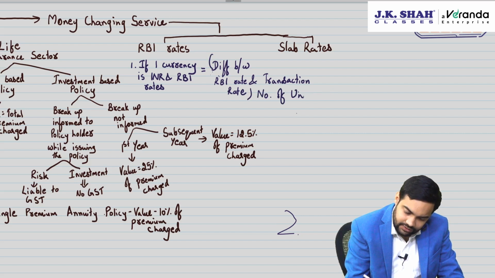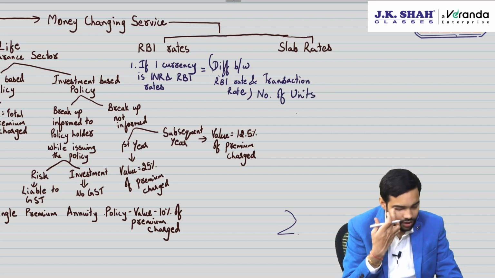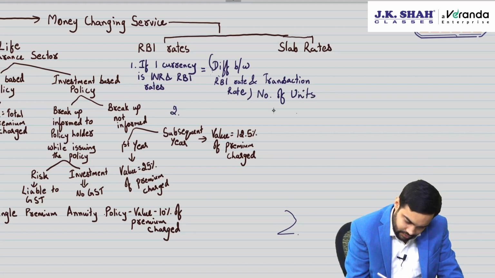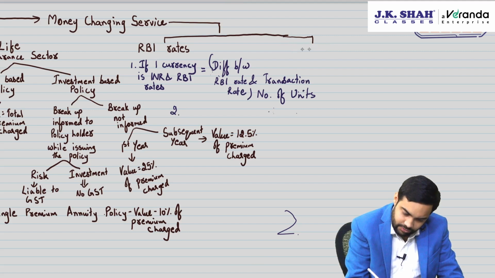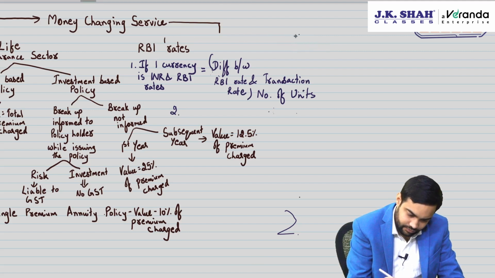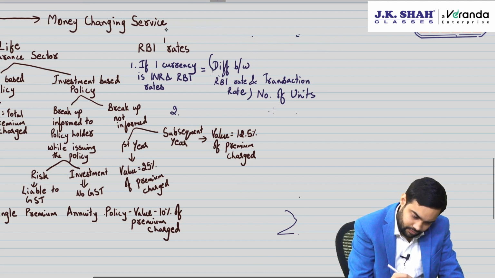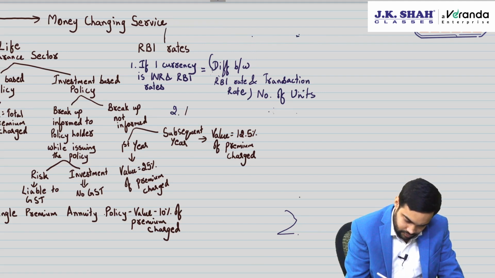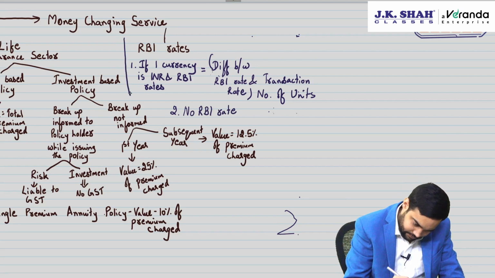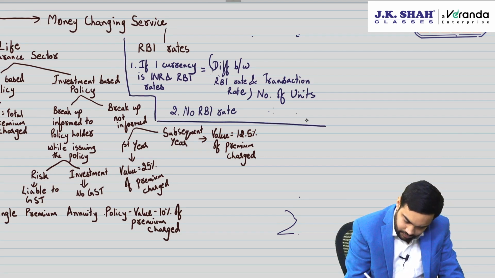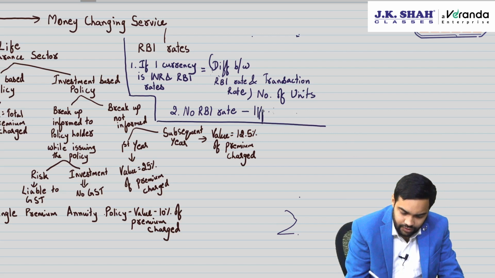Sir, say suppose this is not available. Now if RBI rate is not available, then in that case 1% of amount exchanged.